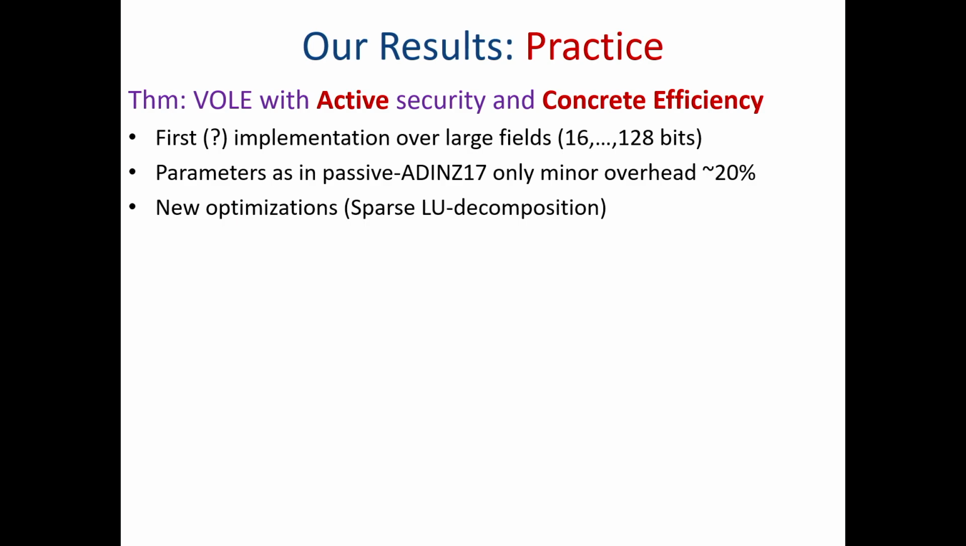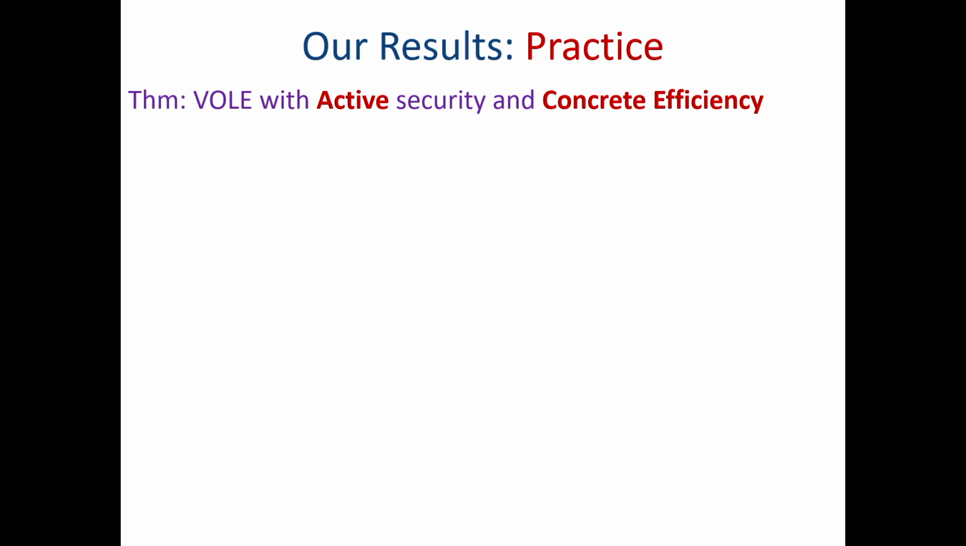And to the best of our knowledge, this is the first implementation of actively secure VOLE over non-binary fields. We kept the same parameters as in the previous passive case, and the overhead is roughly 20% more than it was in the previous paper. We also introduced all sorts of new optimizations, like sparse LU decomposition. And just to give you some numbers, for the communication we have 3 rounds, and we communicate 4 field elements per VOLE element, as opposed to 3 in the passive setting.